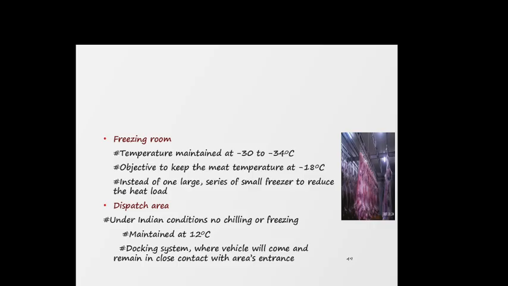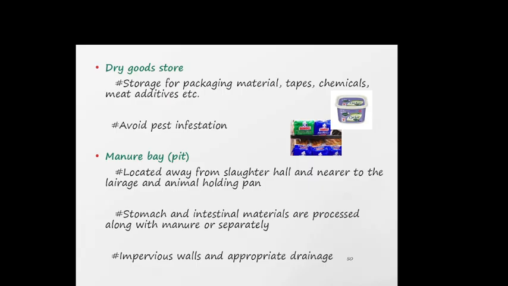Freezing room is the freezer of the abattoir, so its temperature should be the lowest, minus 30 to minus 34 degrees Celsius. It keeps the meat temperature at minus 18 degrees Celsius. Dispatch area is maintained at 12 degrees Celsius. Docking system: the vehicle comes and remains in close contact with the area's entrance.